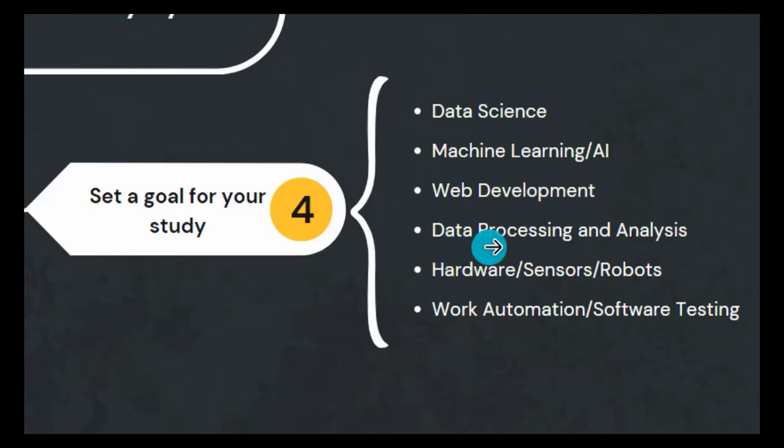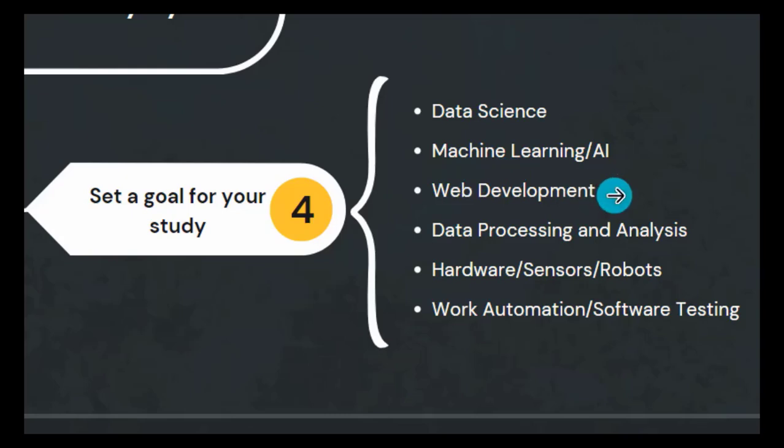So if you want to use Python for data processing and analysis, okay, you need to learn libraries like Matplotlib, Pandas, so a lot of stuff. So you need to set your goal, you need to write your stats, okay? Don't start everything at the same time, okay? Because there's this kind of secret, okay? If you dominate one of these, easily you can jump into others. For example, if you dominate data science, easily you can use things for machine learning, AI, and things for data processing and analysis, okay? Because even data processing and analysis, even machine learning and AI, somehow they are inside of data science, okay? So that's why just master one. With that one, easily you can jump into others, okay?